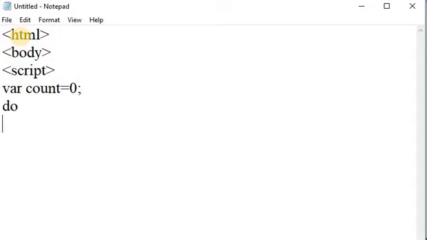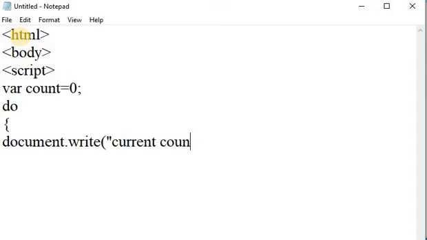Then in the do while loop, do print the statement, document.write, printing the current count.